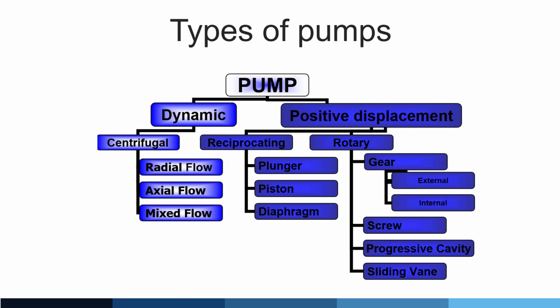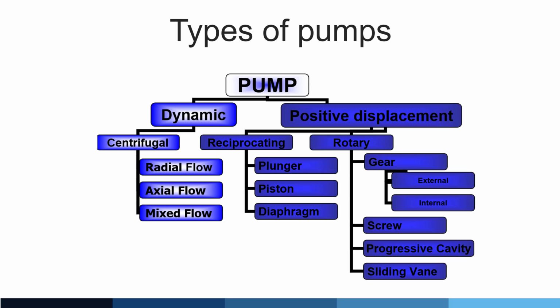Pumps can be classified basically as dynamic and positive displacement. Under the dynamic category: centrifugal, radial flow, axial flow, mixed flow, whereas positive displacement can be classified as reciprocating and rotary.